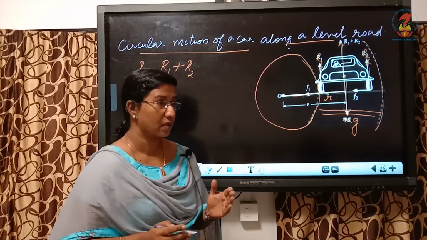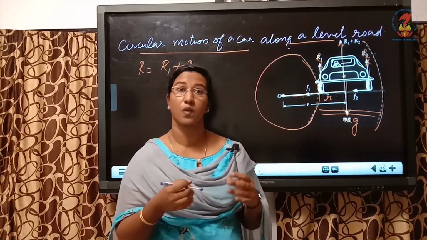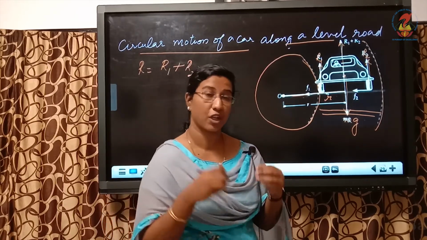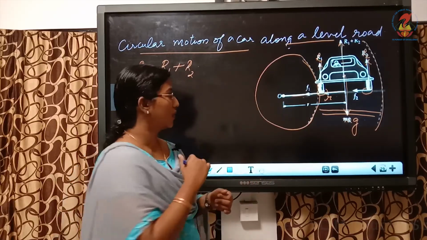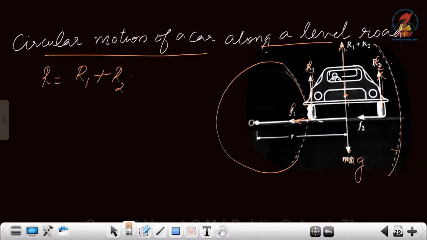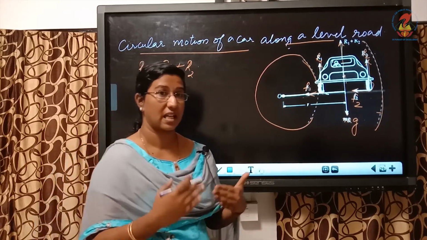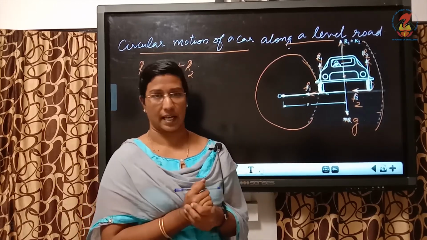So now it is traveling in a circular curved path or a circular track. So definitely there must be a centripetal force. Now who is providing the centripetal force? It is actually the friction between the tires and the road which is providing the necessary centripetal force, and the friction is actually acting inward. This is the friction F1 provided by the inner tire, and this is the friction provided by the outer tire, directed towards the center of the curved road. So actually it is friction which provides the necessary centripetal force for the vehicle to be along its track.